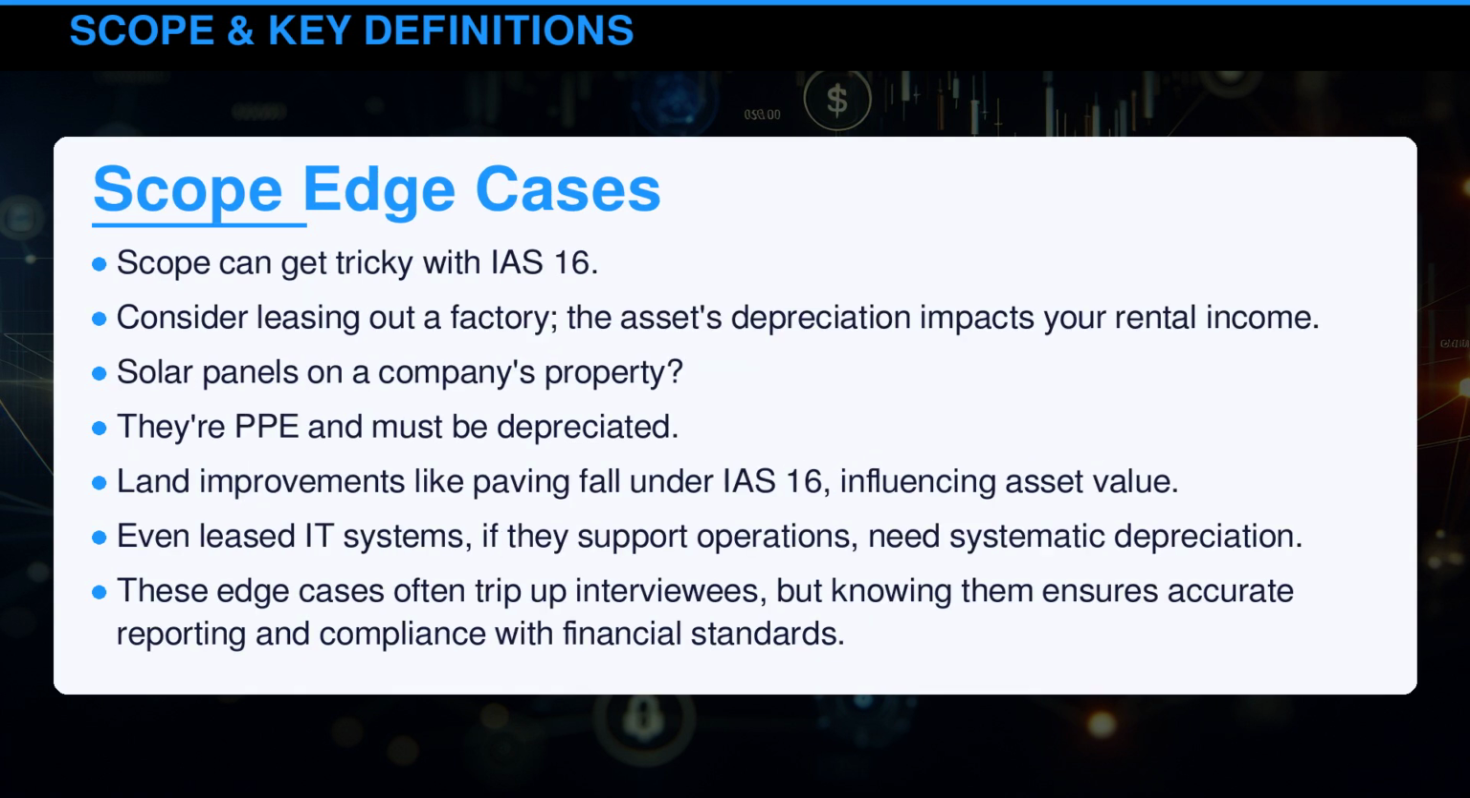Scope can get tricky with IAS 16. Consider leasing out a factory. The asset's depreciation impacts your rental income. Solar panels on a company's property? They're PPE and must be depreciated. Land improvements like paving fall under IAS 16, influencing asset value. Even leased IT systems, if they support operations, need systematic depreciation. These edge cases often trip up interviewees, but knowing them ensures accurate reporting and compliance with financial standards.